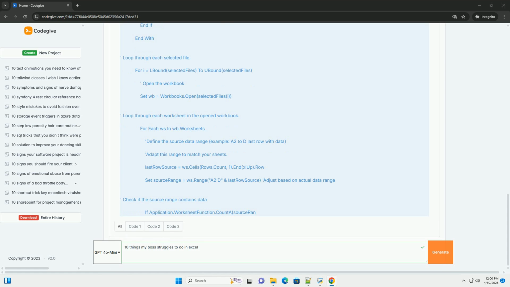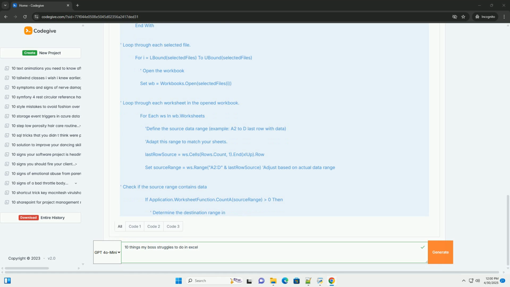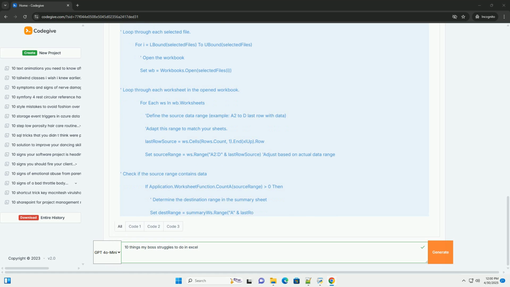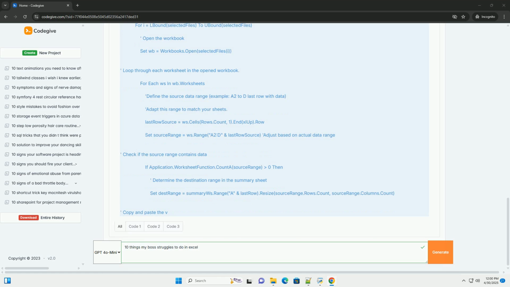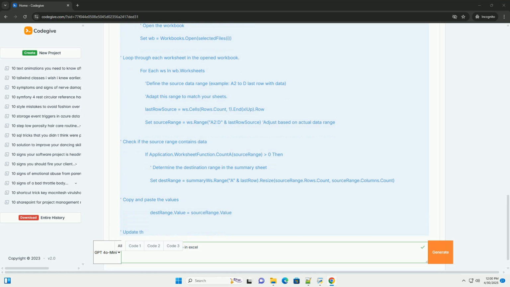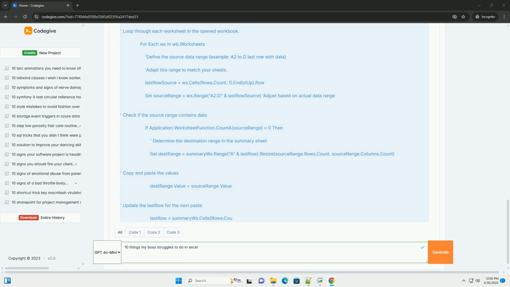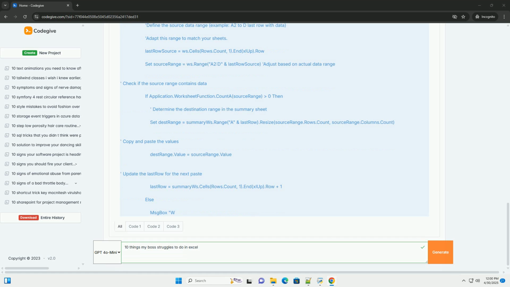Error handling. I'll include basic error handling in the code examples, but you can and should expand upon it for real-world use. Explain that error handling prevents the macro from crashing abruptly and provides more informative messages.